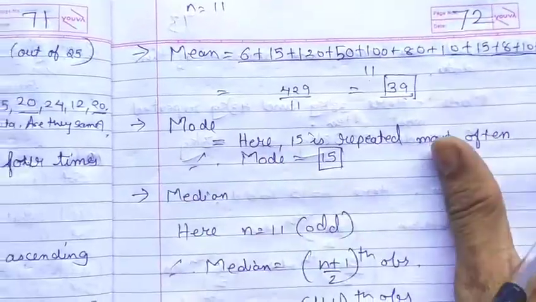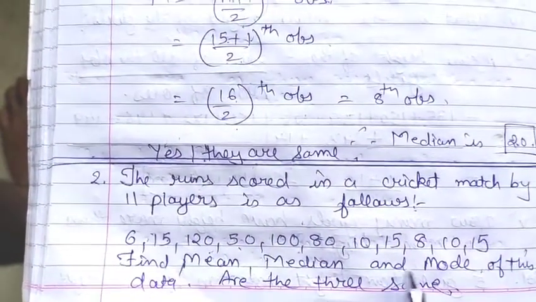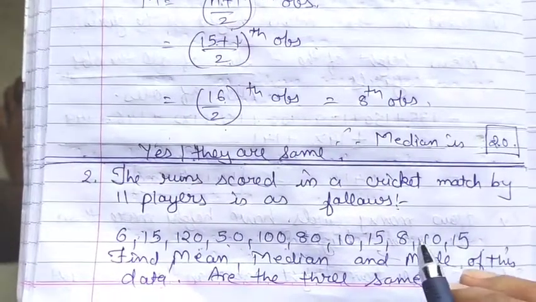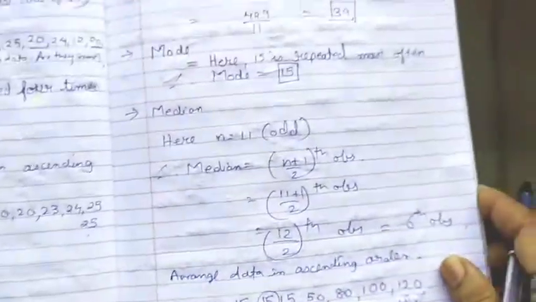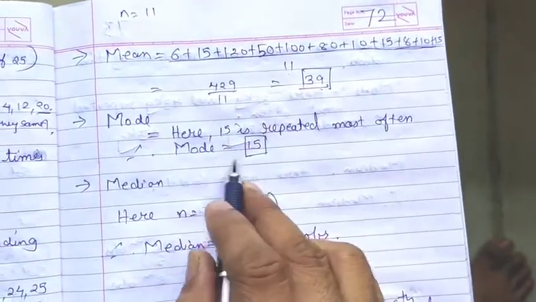Then mode. Here find out whether any data is repeated most often. Here 15, 15 and 15 is repeated 3 times. So that means your value of mode is 15. 15 is repeated most often, that is the value of mode is 15.